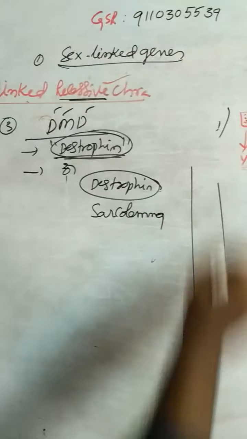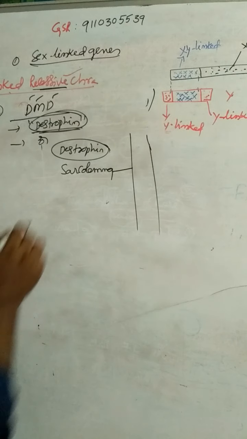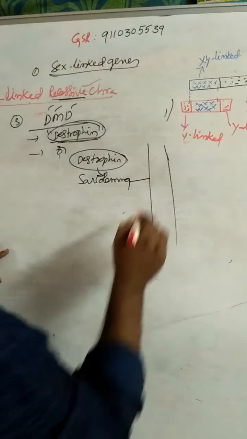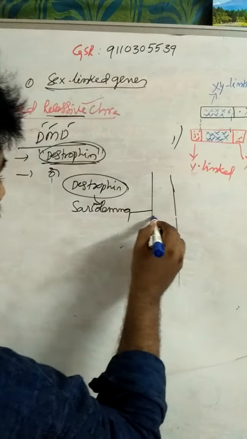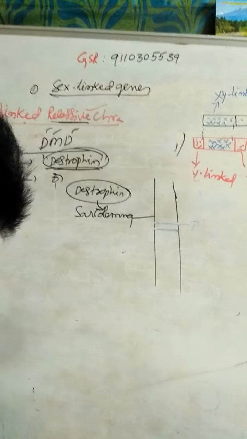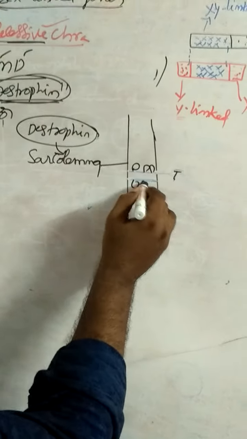This is the muscle fiber. The muscle fiber is covered by a layer called sarcolemma. So this dystrophin combines with the sarcolemma and enters into the T-tubule, the transverse tubule.